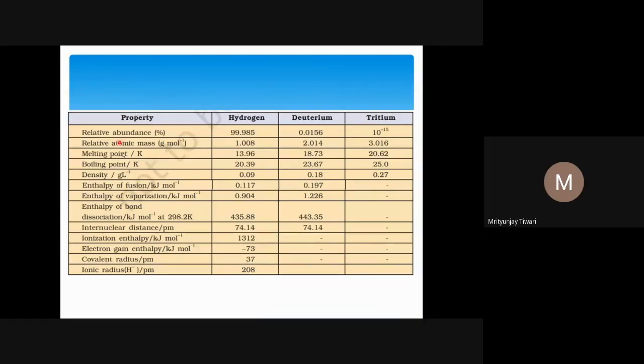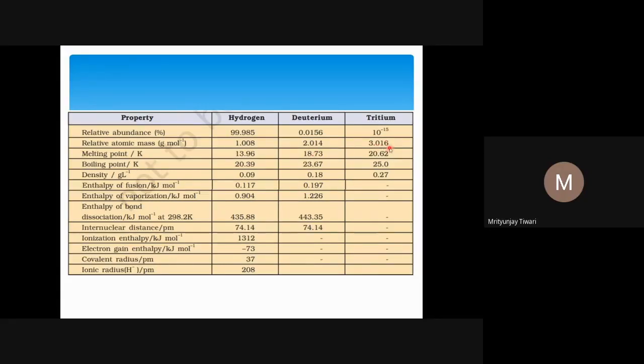So, some physical properties of hydrogen, deuterium, tritium. If you look at the relative abundance, hydrogen is 99.985%, deuterium is 0.0156%, and tritium is 10 to the power minus 15. Relative atomic mass, the exact mass, remember the mass number, that is easy to remember. For hydrogen it is 1, deuterium it is 2, and tritium it is 3.